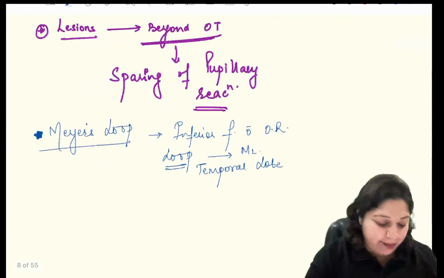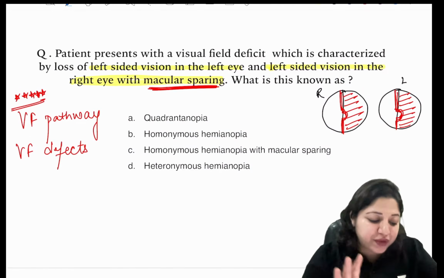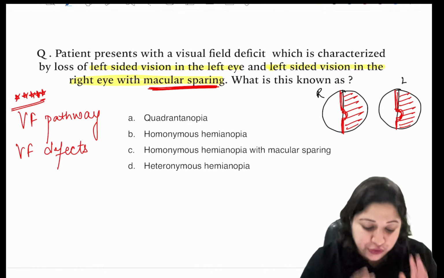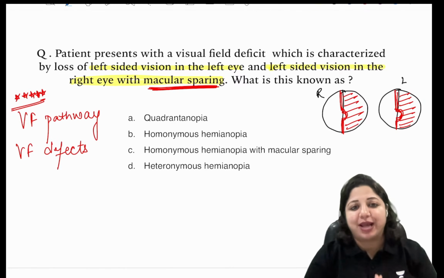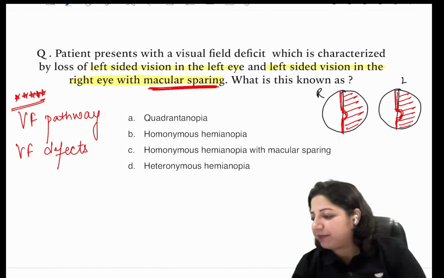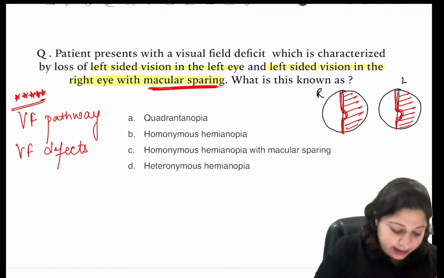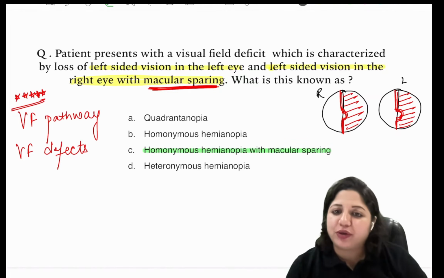So now we come back to the question from where we started. You have left-sided vision loss in the left eye and left-sided vision loss in the right eye with macular sparing. So what is this known as? Now you have to tell me the answer. The answer now becomes very clear. It is homonymous hemianopia with macular sparing.